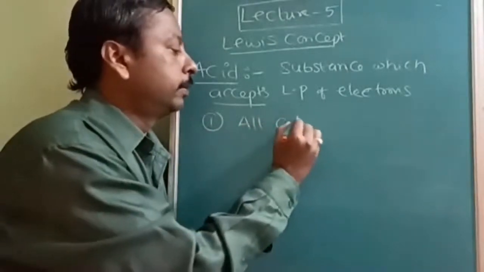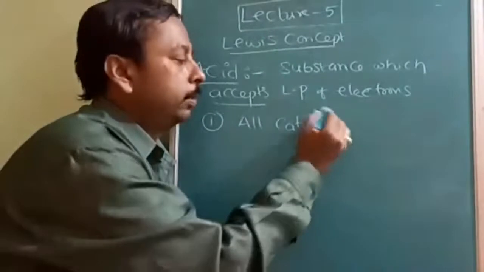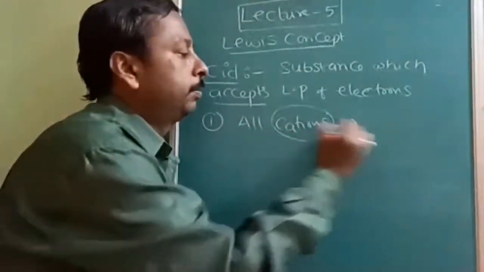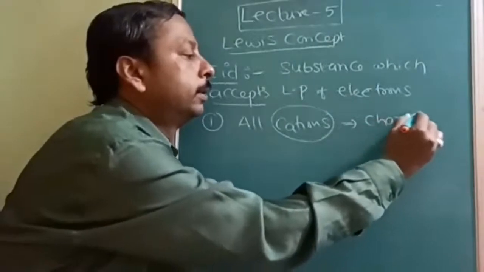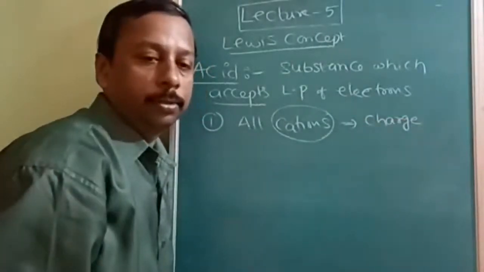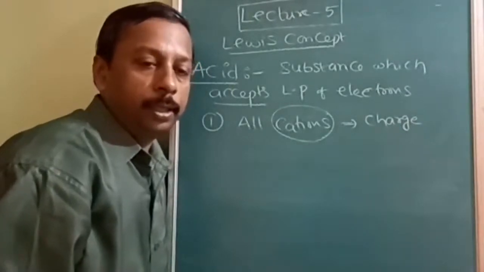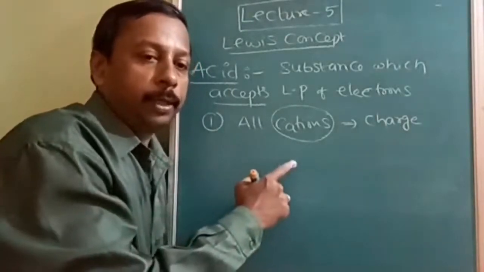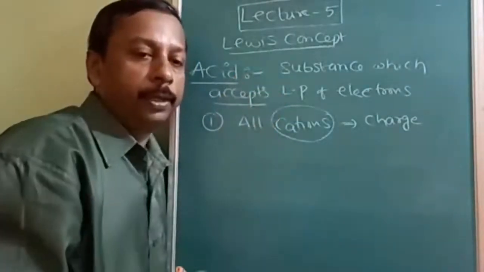Because of the charge, they accept or attract the lone pair of electrons. Cation means positive ion, so it will accept electrons, hence we consider them as Lewis acids.